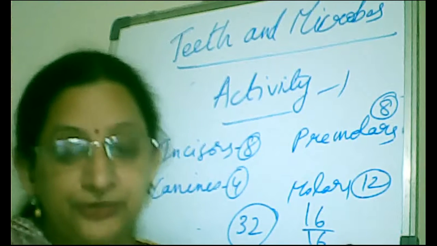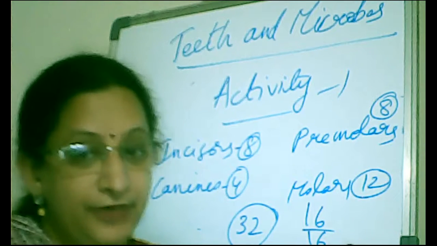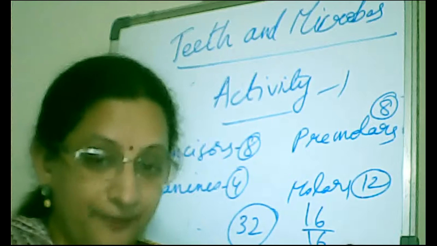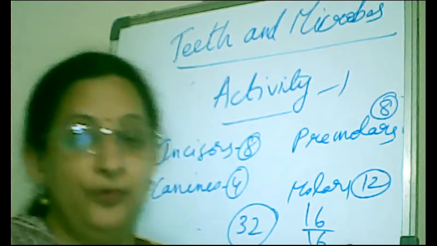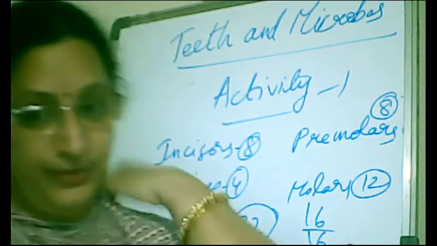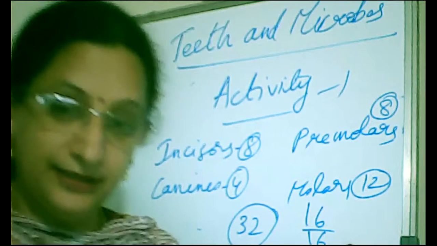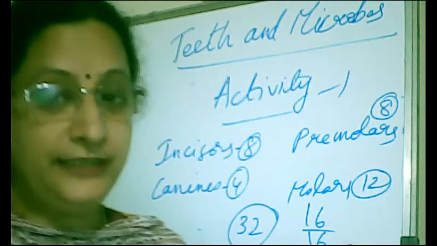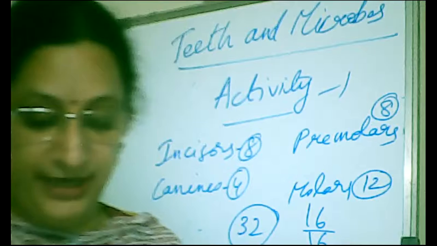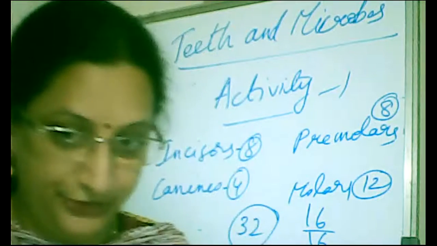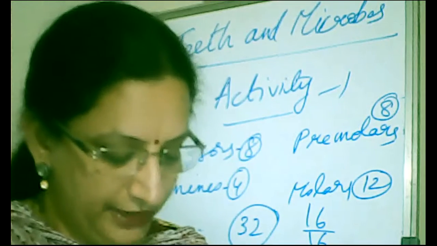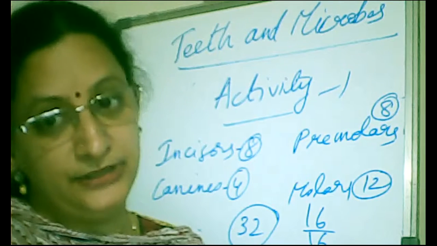So I want you to try making the different kinds of teeth using the atta. That is one more activity given to you. Use the atta at home that you use for making rotis, and make different kinds of teeth, and you can make a denture by using the atta or the clay that you have at home. So you all can try making the dentures at home.